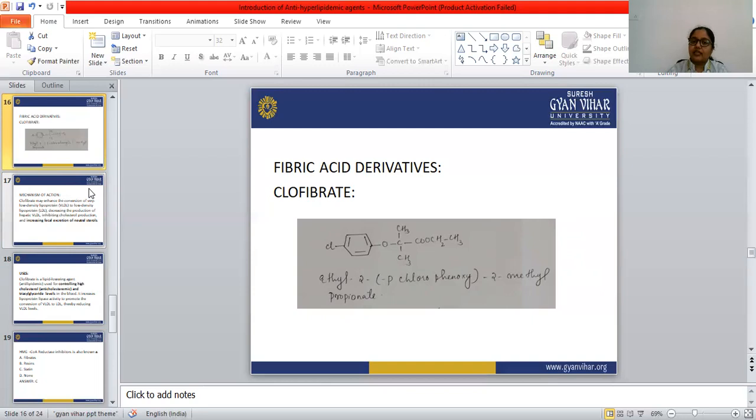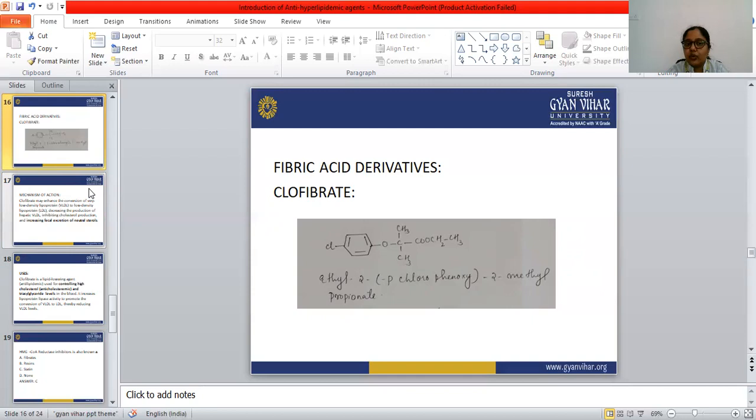Nicotinic acid. We have seen first the HMG CoA reductase inhibitor, that is statins. HMG CoA reductase, full form is 3-hydroxy 3-methyl glutaryl coenzyme A reductase.